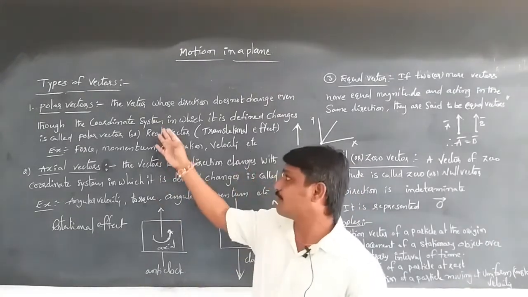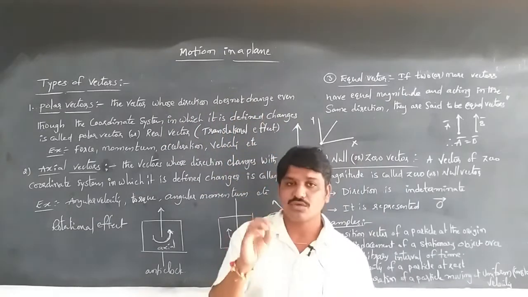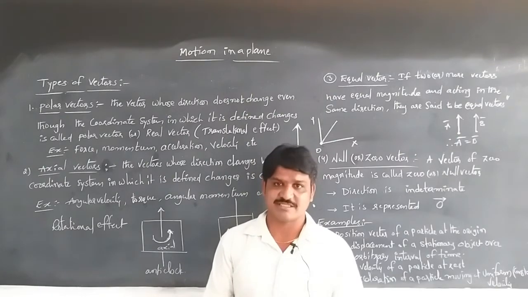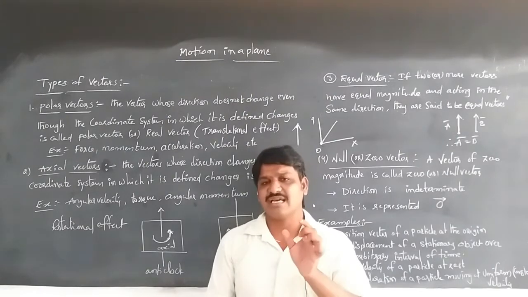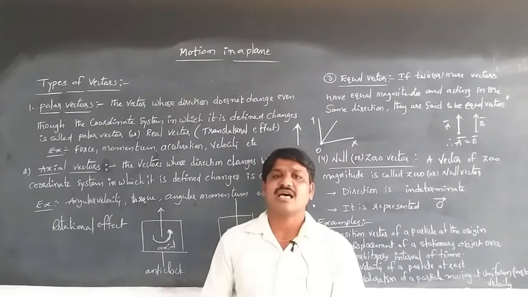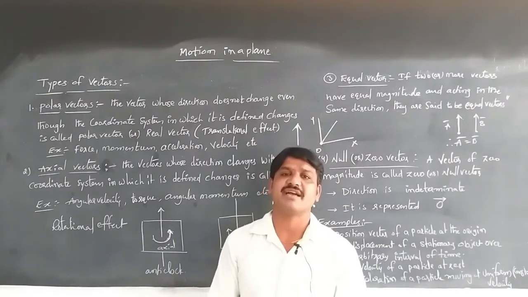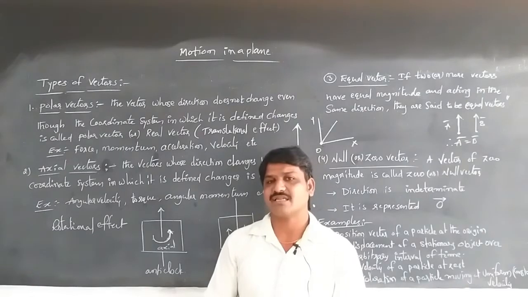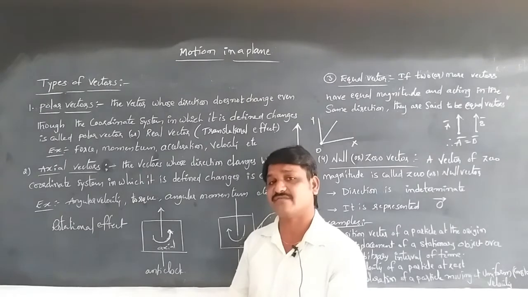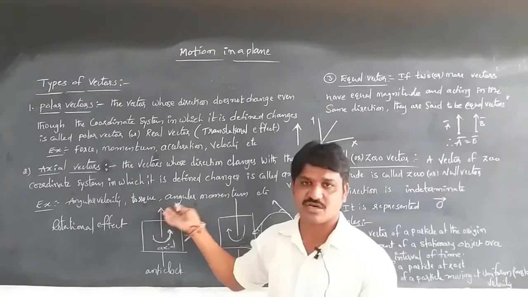Once again, a polar vector means a vector whose direction does not change even though the coordinate system in which it is defined changes. That is also called a real vector. An axial vector has a rotational effect: it is a vector whose direction changes with the change of coordinate system in which it is defined. Examples are angular velocity, torque, and angular momentum.